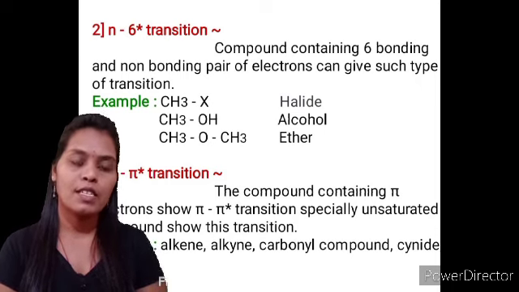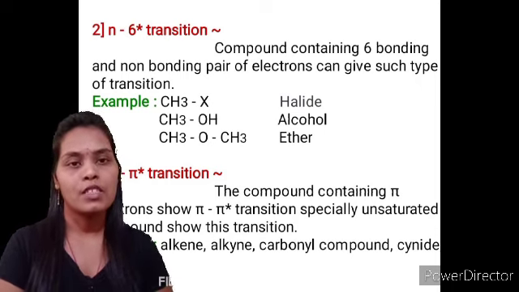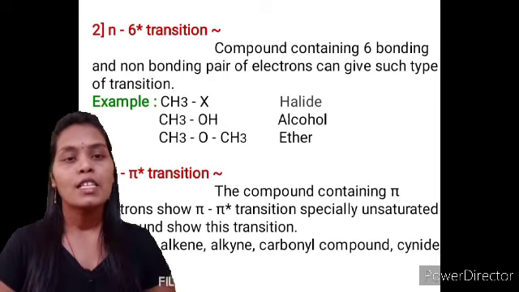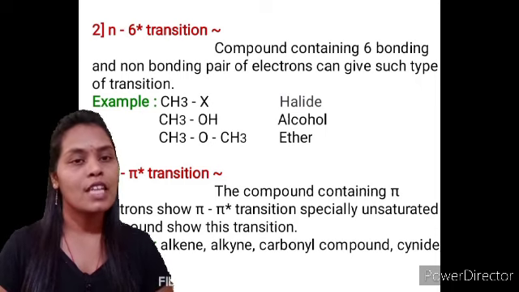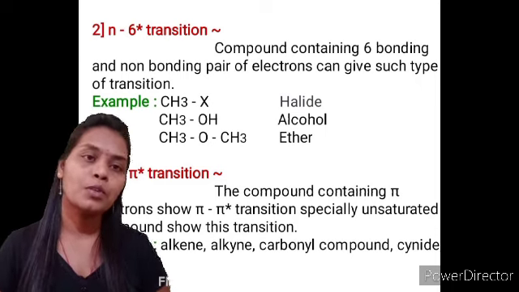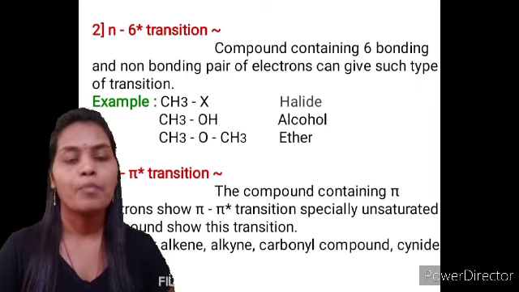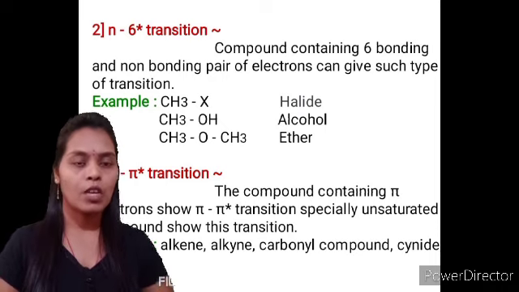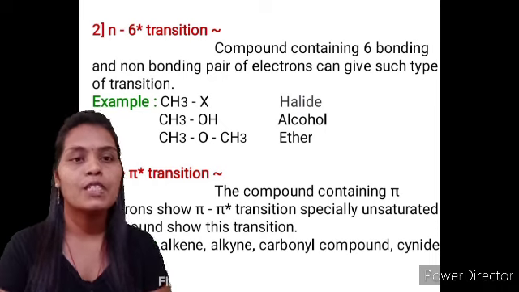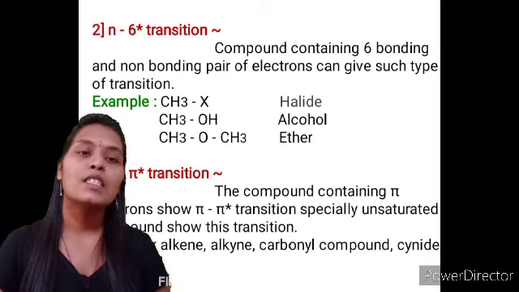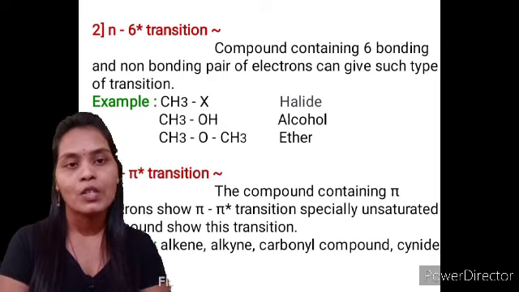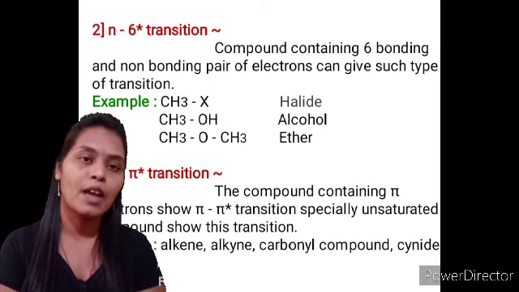Then next is the pi to pi star transition. These types of transitions are observed in species which contain a pi bond along with a sigma bond, just like alkenes, alkynes, or dienes. They are responsible for this type of electronic transition. Again, this type of transition requires somewhat less energy than the n to sigma star and the sigma to sigma star transitions. So these transitions can easily happen in a molecule if it contains non-bonding electrons and pi electrons.